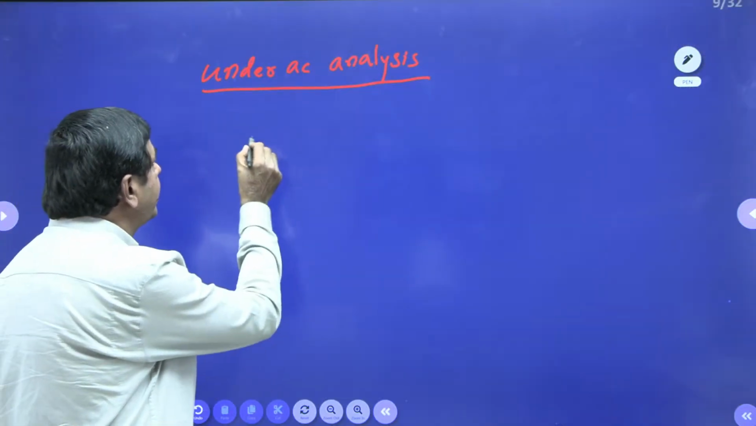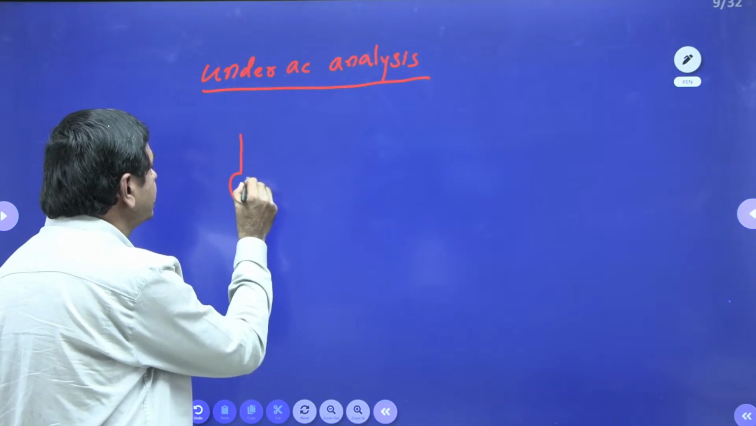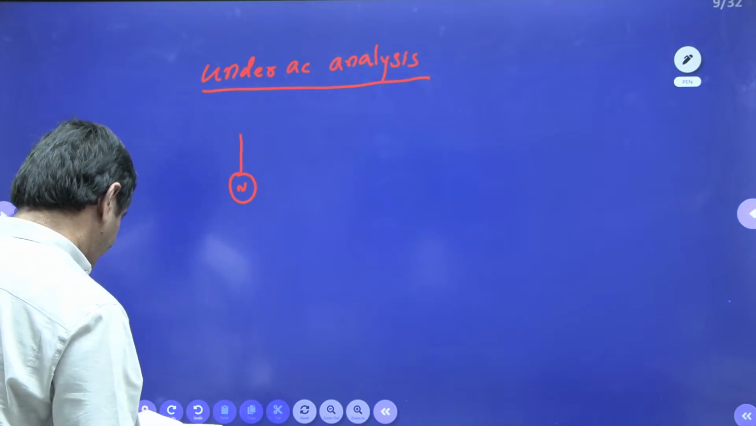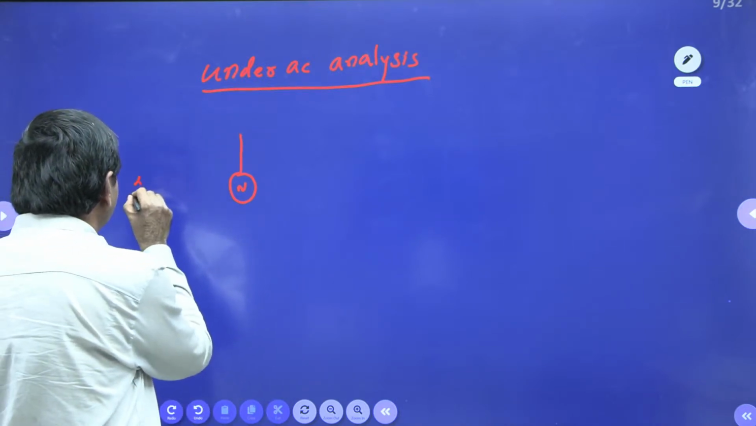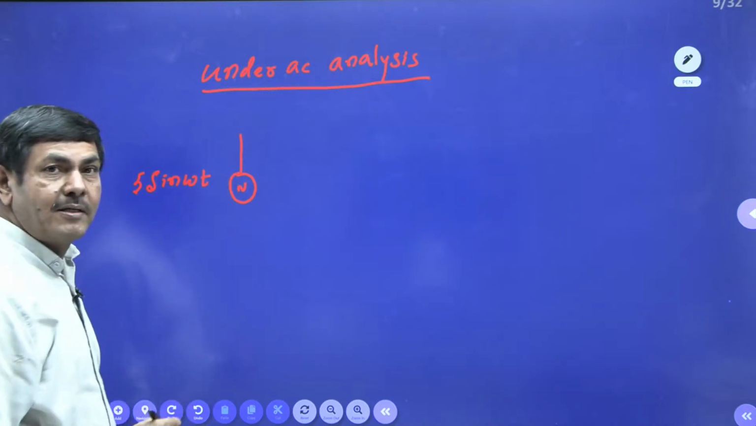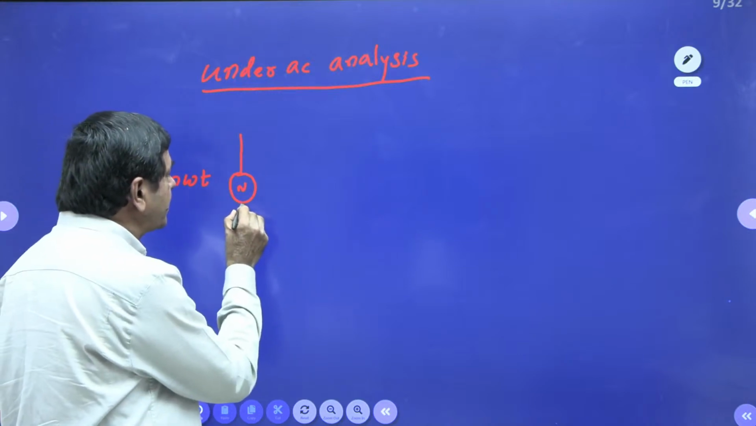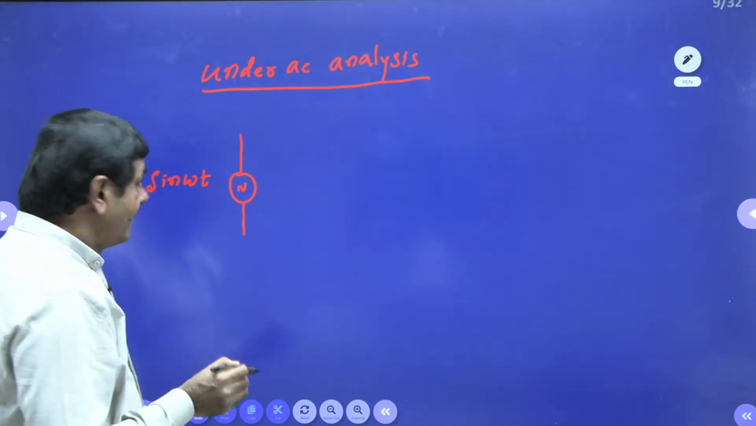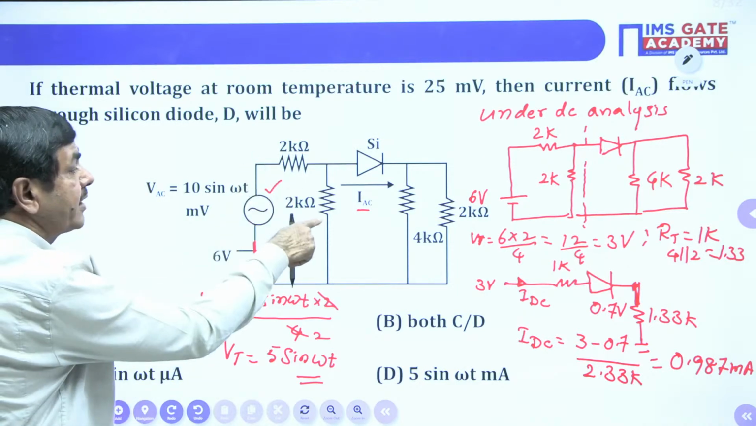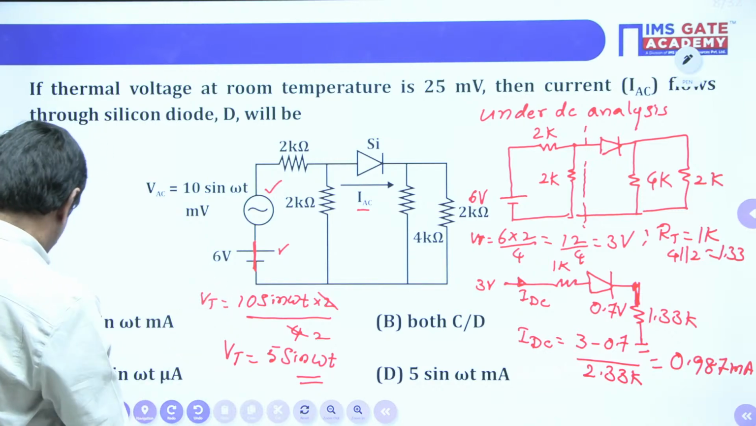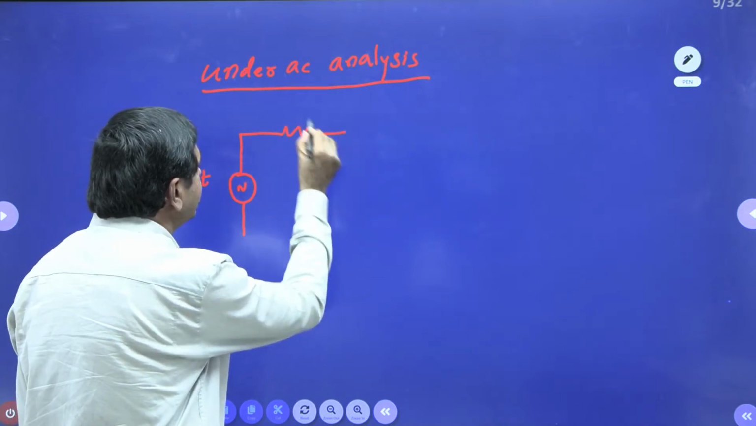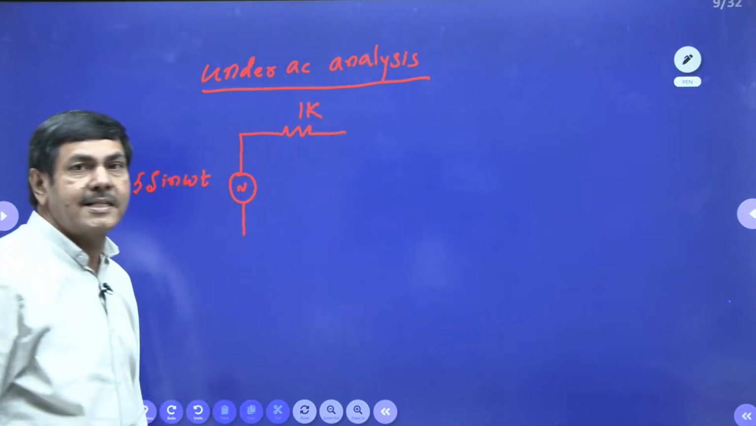This network, what I did, I connected with an AC source. That AC source, we already got 5 sin omega t, that I will connect. Wherever a DC source is there, that must be short circuited, I said already. Already you got the resistance here now. What resistance are you having here? 2K, 2K in parallel. When it is in parallel, we are going to get 1K resistance here. That I will connect as it is.